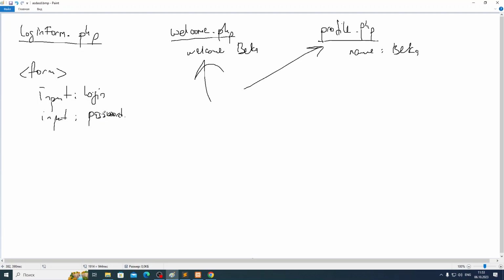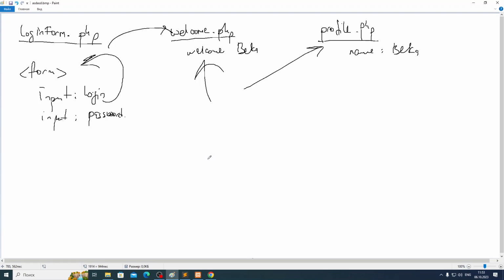We'll input the login, input the password, press the login button, then it will be sent here. We will check again inside the PHP if the login and password are okay. Then we will redirect him to welcome PHP, for example. Normally we'll redirect him to welcome PHP.